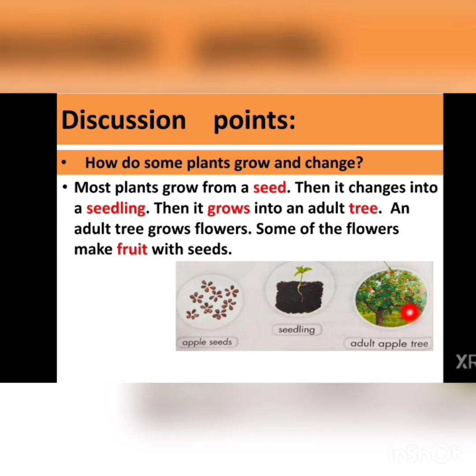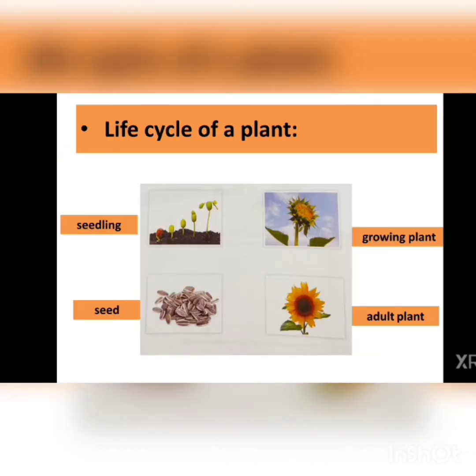Now here is a picture of an adult tree. This adult tree can grow flowers and fruits. Some of the flowers make fruits with seeds. Now dear children, in this way, plants grow and change. Here is a life cycle of a plant to understand how plants grow and change.